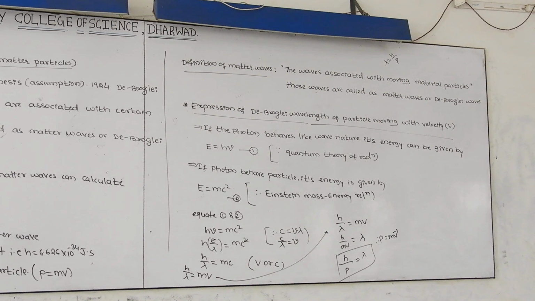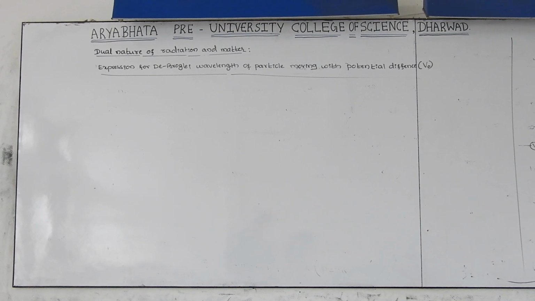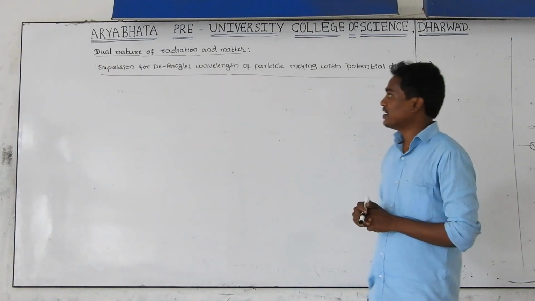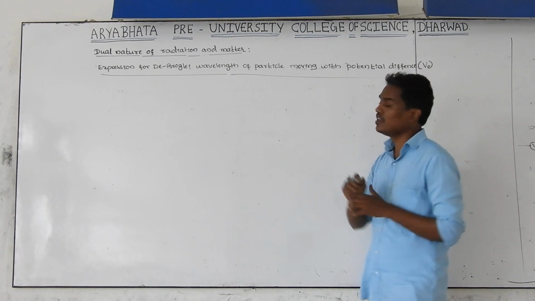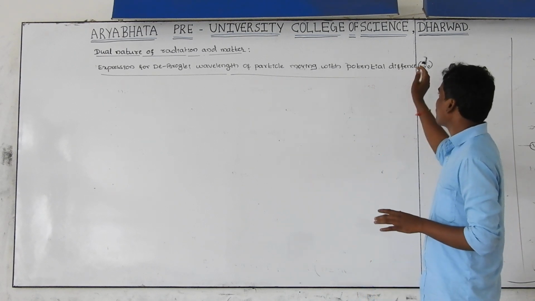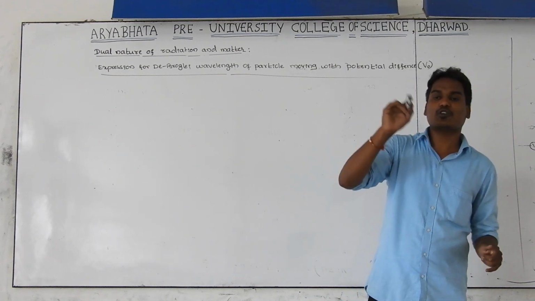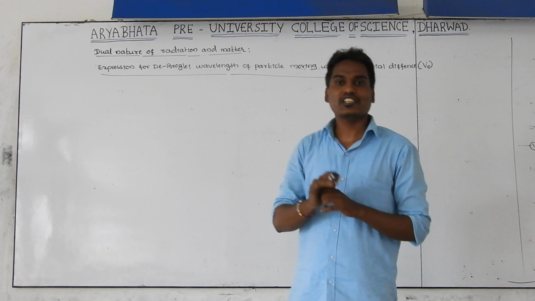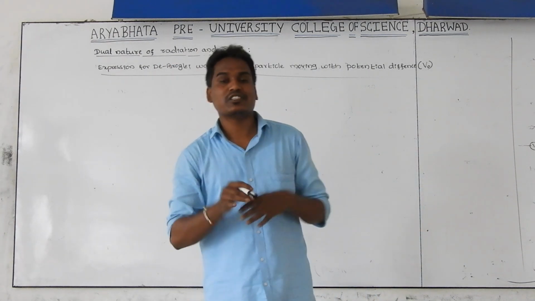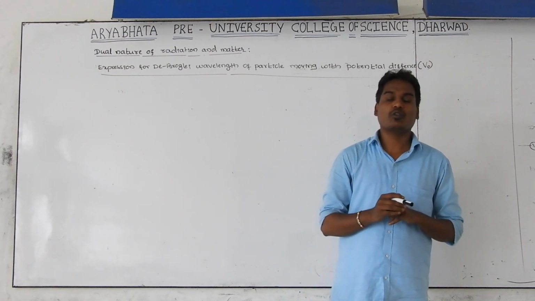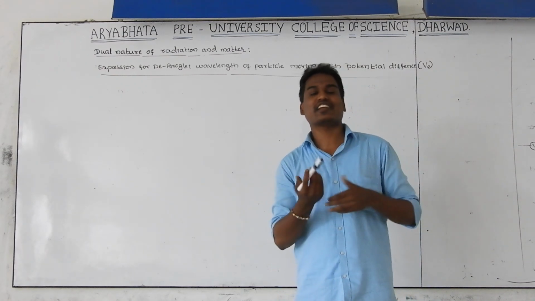And next concept is the expression for de Broglie wavelength of the particle moving with potential difference V naught. Here I already derived that lambda is equal to h by p. That formula applies only to particles which do not have charge. For example, that formula applies only to a photon, because a photon does not have any charge.